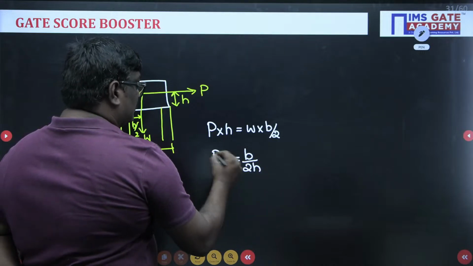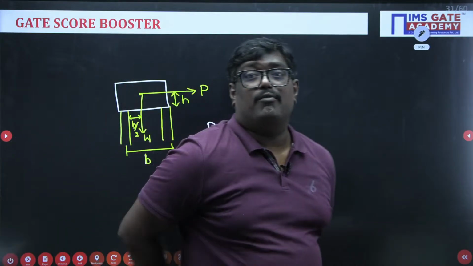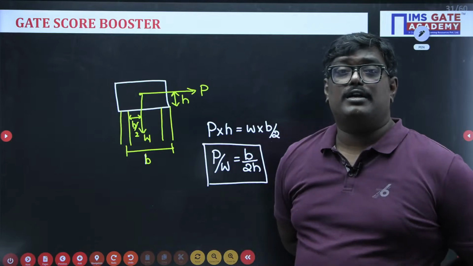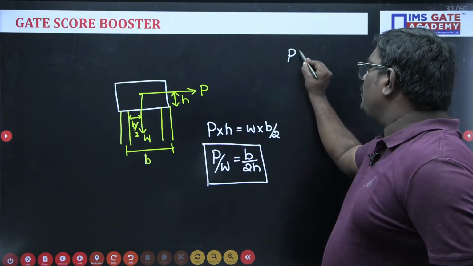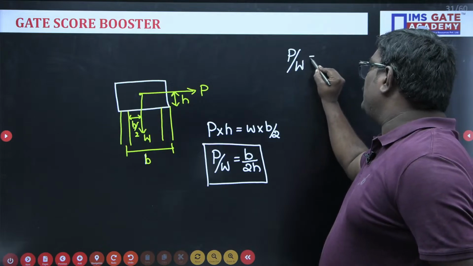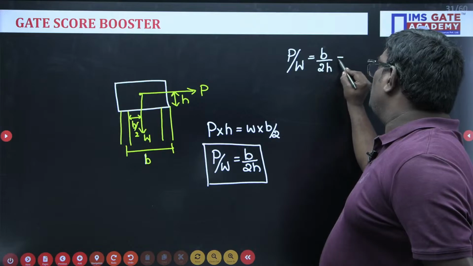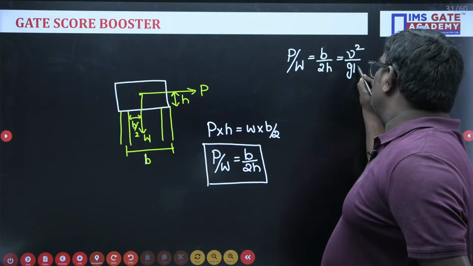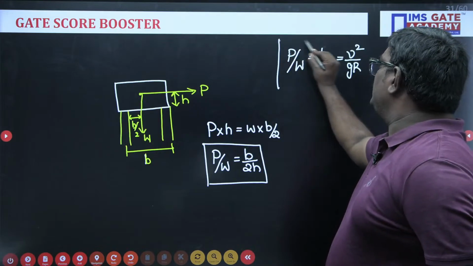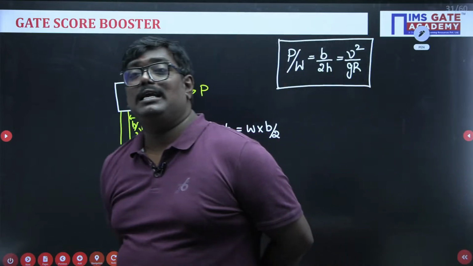You can ask me, sir, why are you telling this? Actually, based on this, we will discuss whether the vehicle is skidding or overturning. So my dear students, we have an equilibrium equation: P by W is equal to B by 2H is equal to V square by gR. This is known as the centrifugal ratio or equilibrium equation.